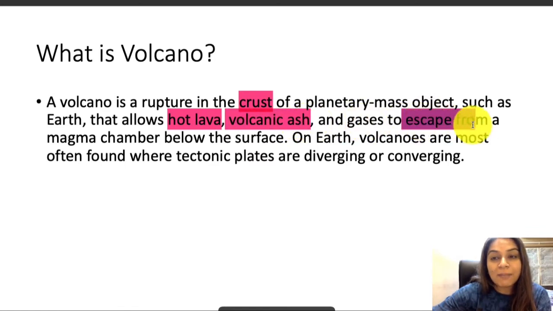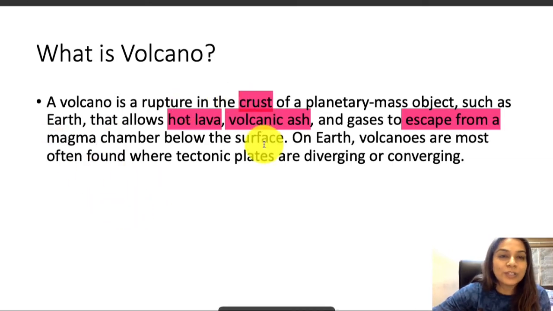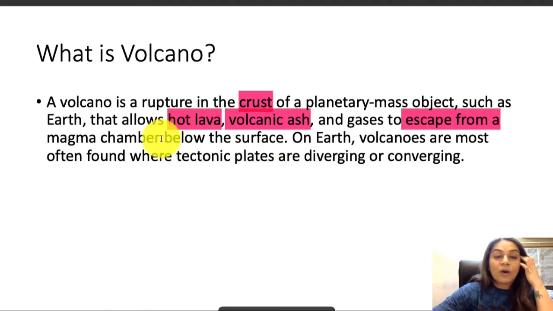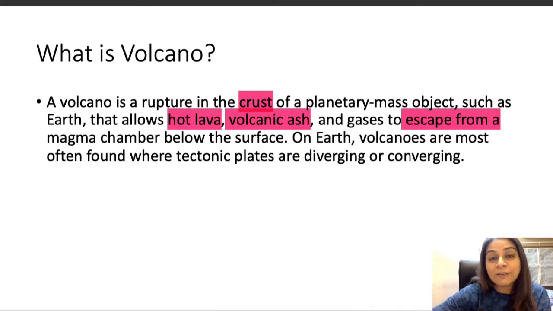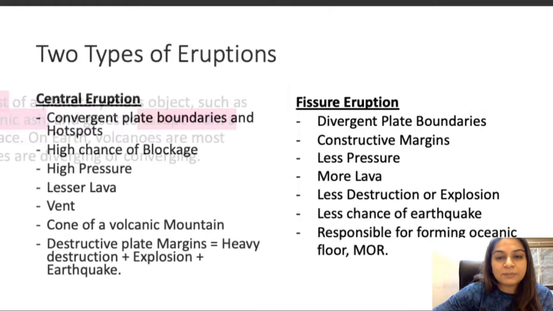from the magma chamber. So like I said, magma is when it is inside the surface. When the hot lava comes out, that's when it is called a volcano. And often they are found where tectonic plates are diverging and converging, which we already revised in the previous video. So we know mostly how all the volcanoes are formed except for the hotspot volcano, which we will be doing today.